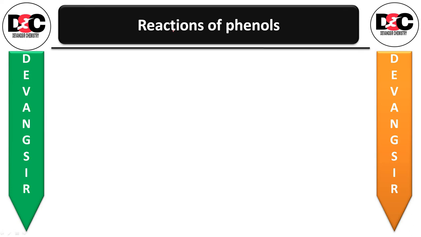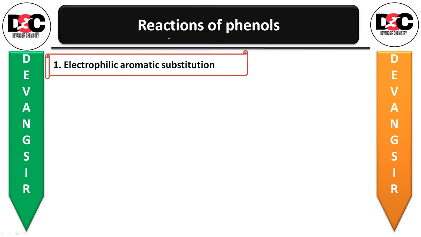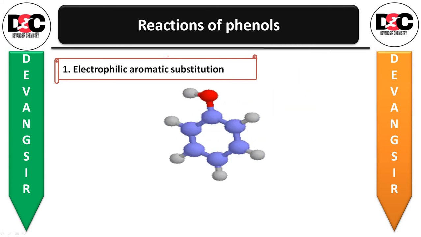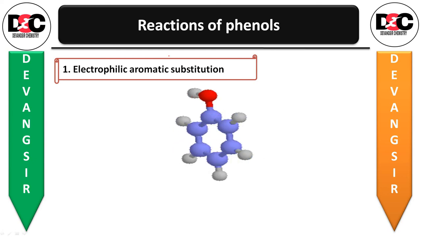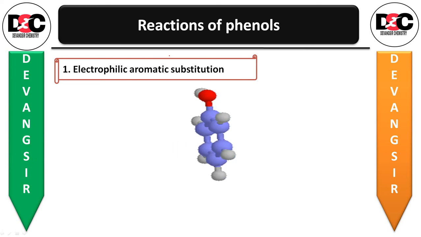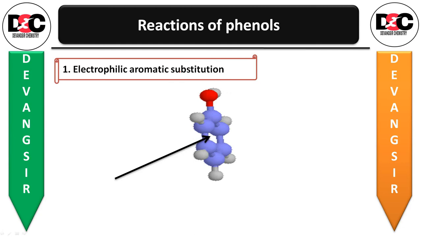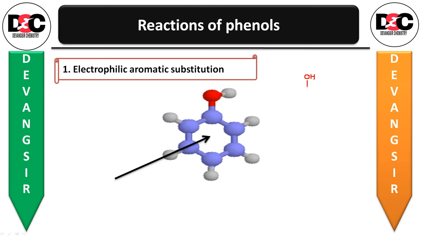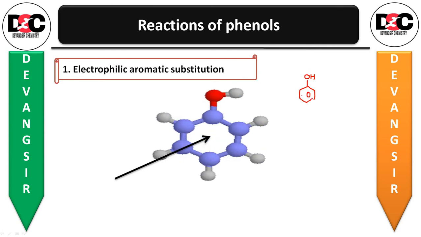The following reactions are shown by the phenols only. The first one is electrophilic aromatic substitution. So let us see that. In case of phenols, the reaction that takes place on the aromatic ring is, in phenol, this is the structure of phenol: OH on a benzene ring.